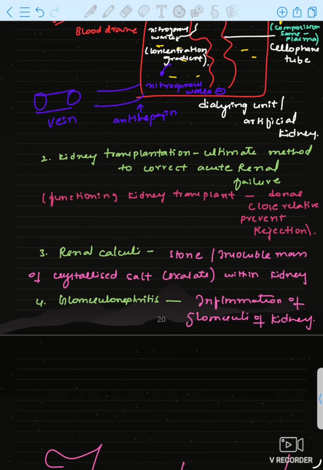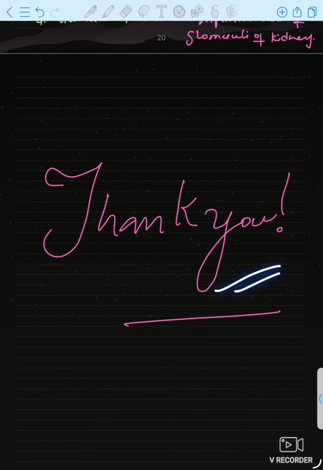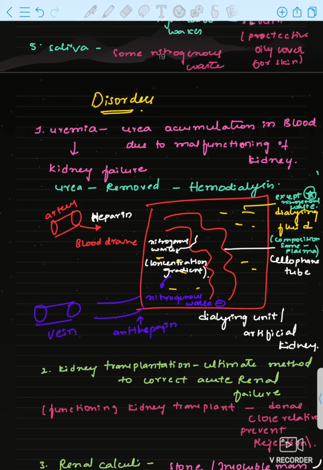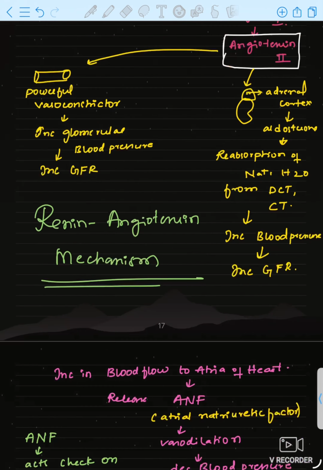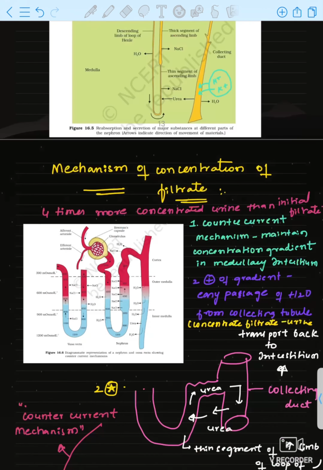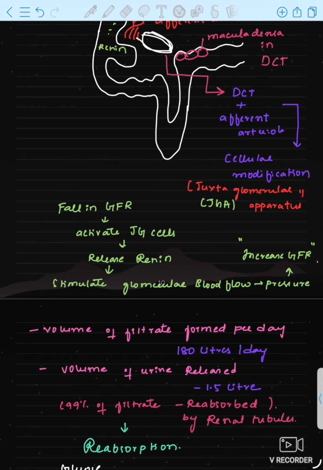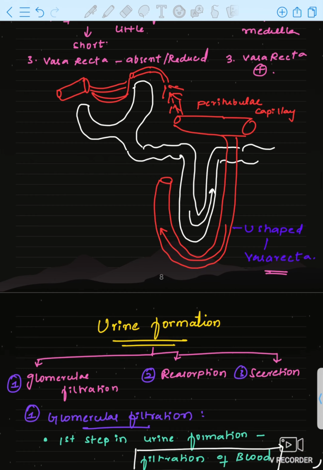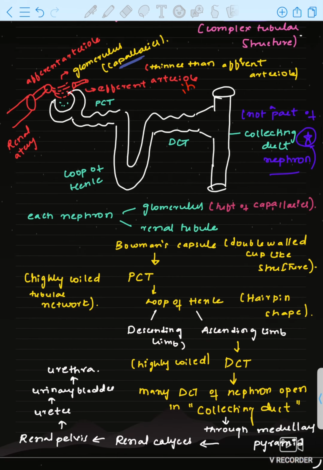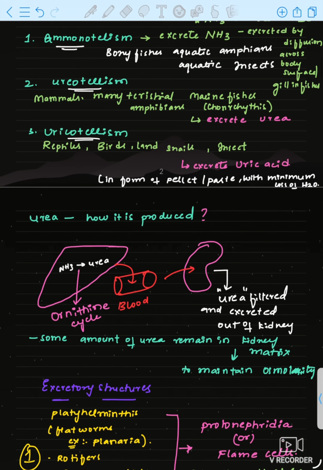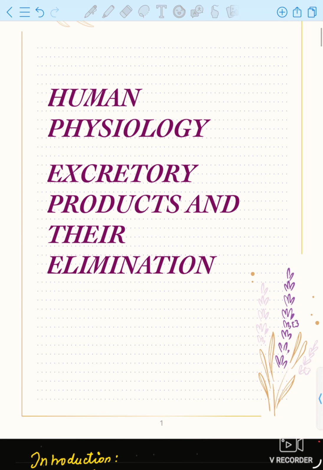So here we come to an end of this chapter. Thank you. I hope I made the concepts clear: the disorders, regulation of kidney function, function of tubules, mechanism of urine concentration and urine formation, types of nephrons, and excretory structures introduction.